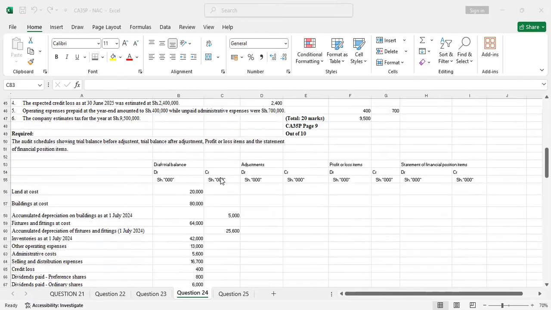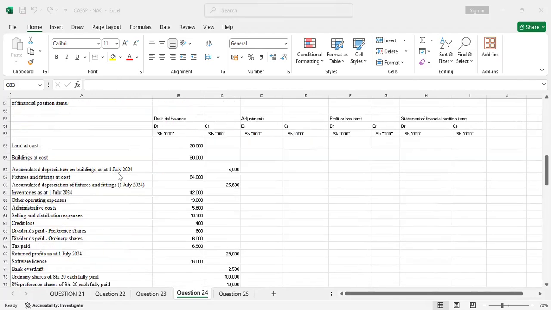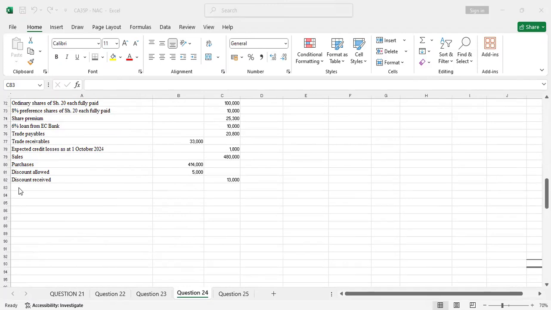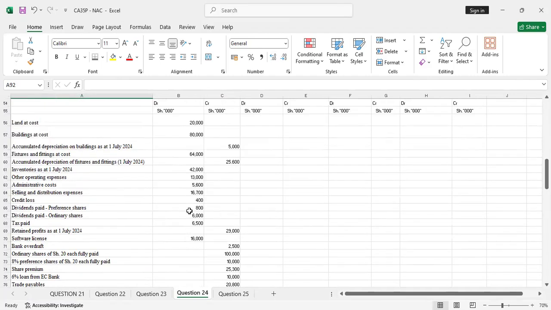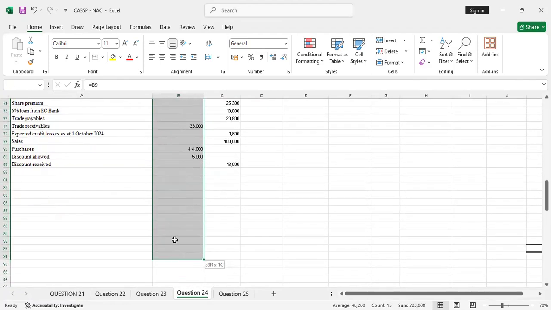Yeah, we continue. So I've said that you look at the number, my students, you look at the number of the additional information when you're doing audit schedule. Yeah, and there are 6. So I'll create a space for almost 10. Yeah, so from 83 all the way to 92, I think will be okay. So when I'm summing up, I'll drag from here up to 92 there. Yeah. So when I auto sum,